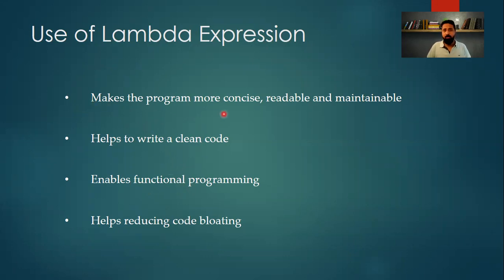Now, whenever we use lambda expression, the number of lines that we have to write using a traditional method gets drastically reduced. Also, it helps us to reduce code bloating. That means code bloating can be defined as code which is very long, very complex, very heavy. It has many complications and takes time to execute. It is called bloated code, that means a heavy code. So by using lambda expression, such problems can be eliminated.